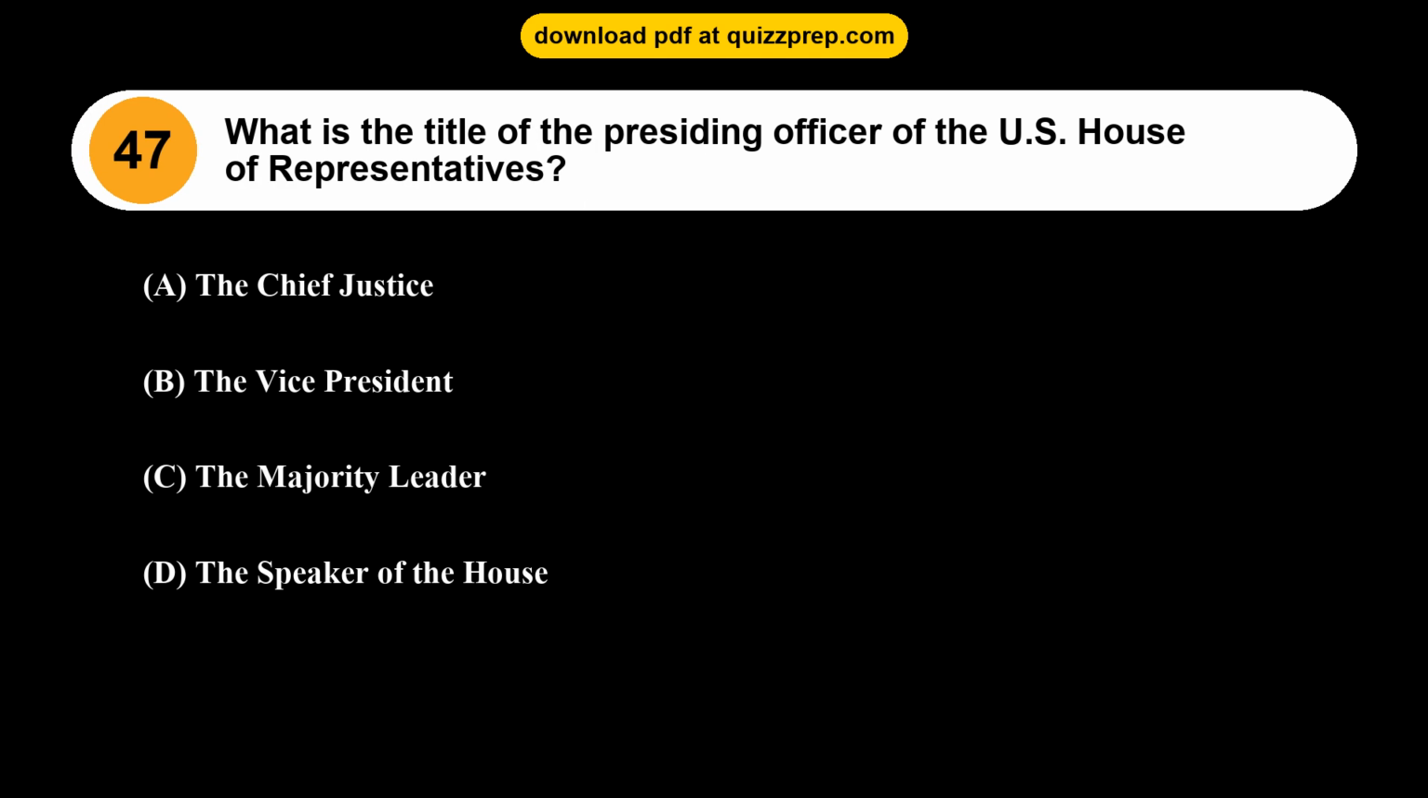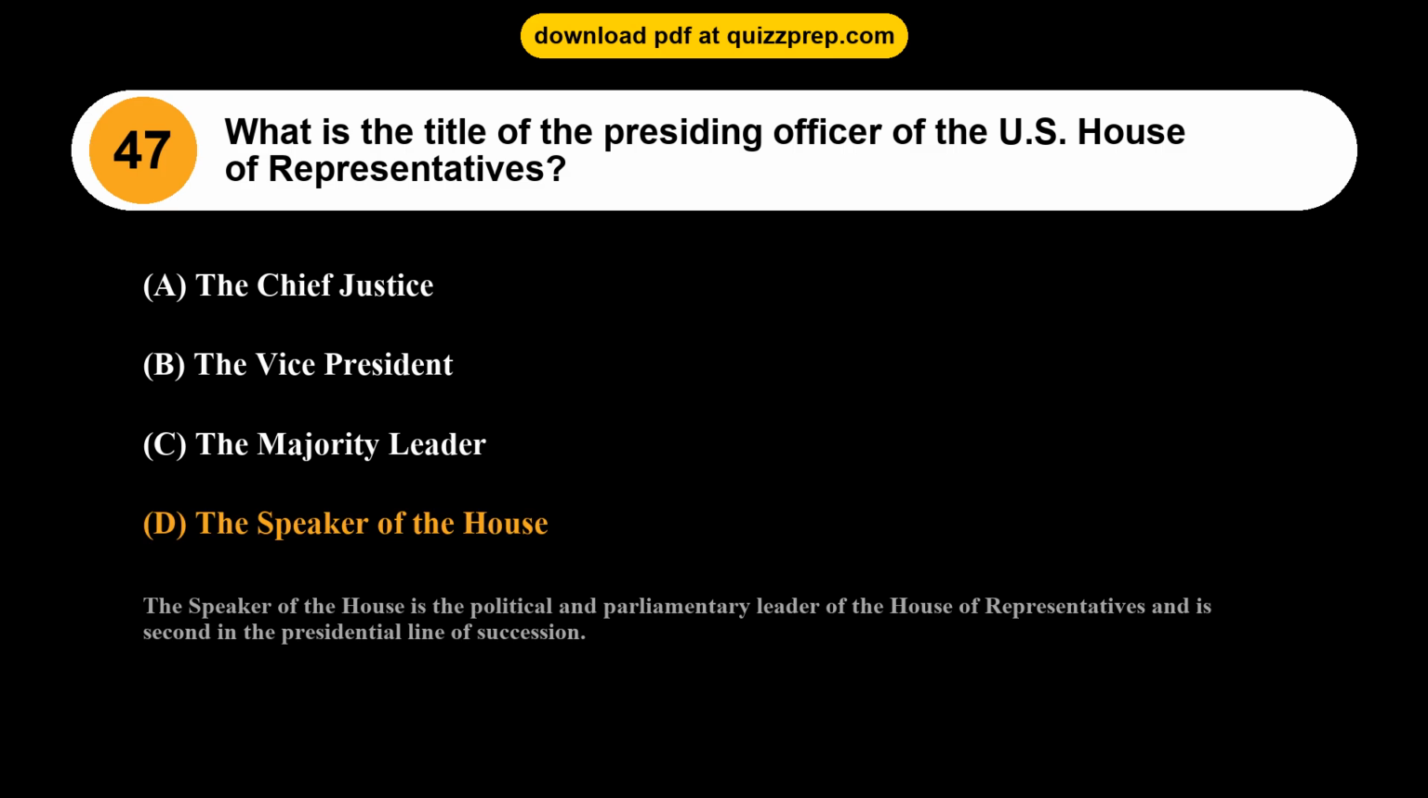Question 47. What is the title of the presiding officer of the U.S. House of Representatives? Option A, the Chief Justice. Option B, the Vice President. Option C, the Majority Leader. Option D, the Speaker of the House. The correct answer is option D, the Speaker of the House. The Speaker of the House is the political and parliamentary leader of the House of Representatives and is second in the presidential line of succession.